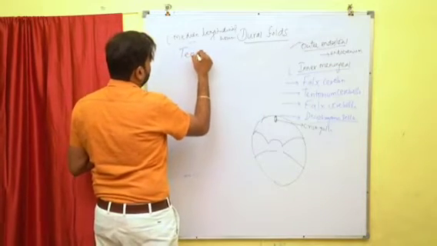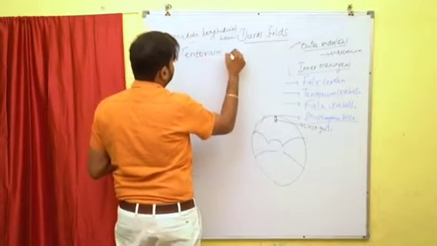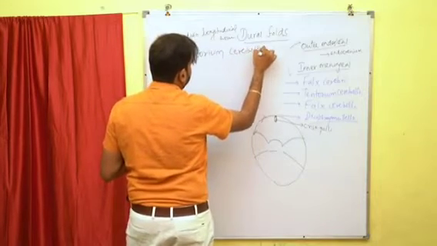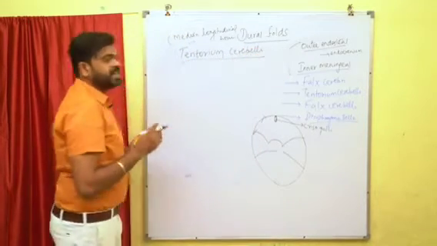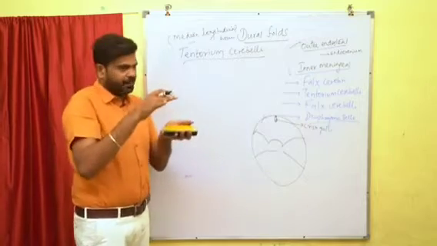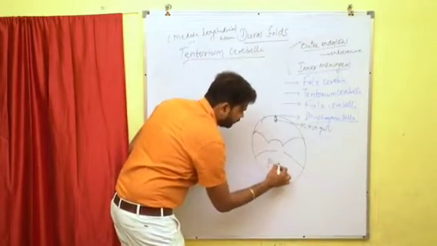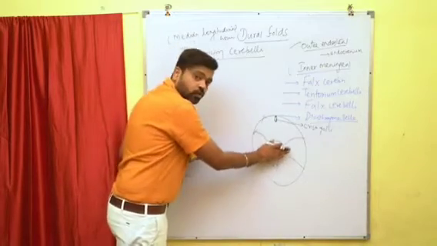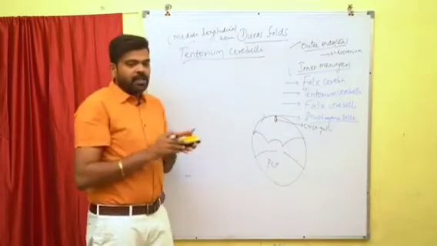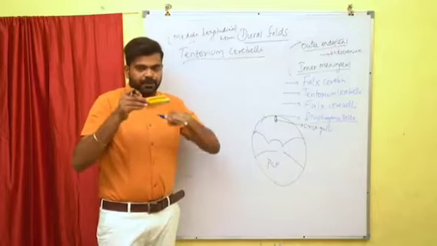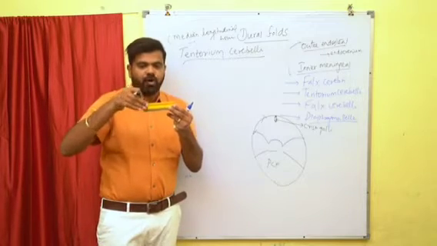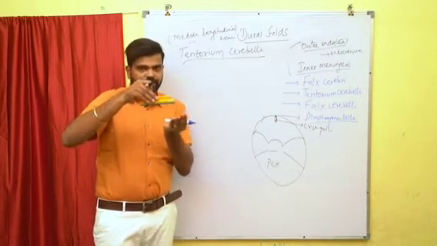Tentorium cerebelli. This tentorium cerebelli is tent shaped. So it's going to form the roof for the posterior cranial fossa. Imagine this is the posterior cranial fossa below. So this tentorium cerebelli forms the roof for the posterior cranial fossa.